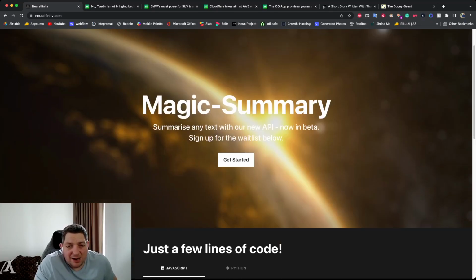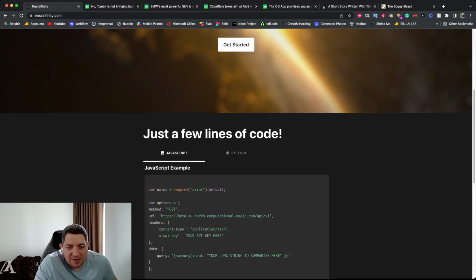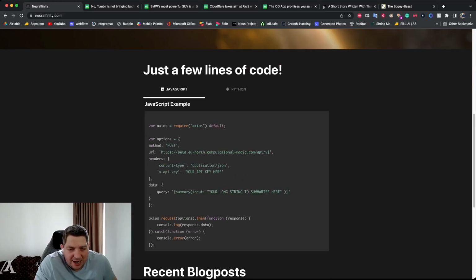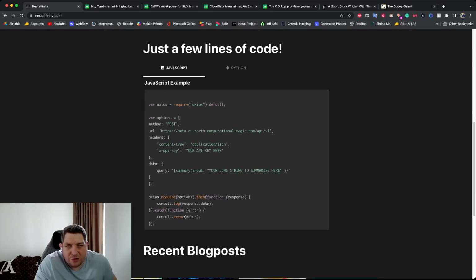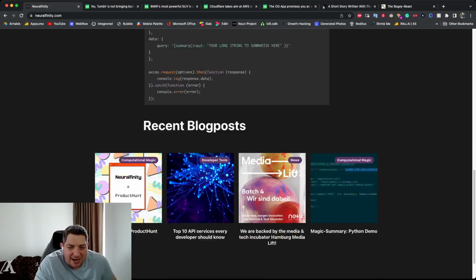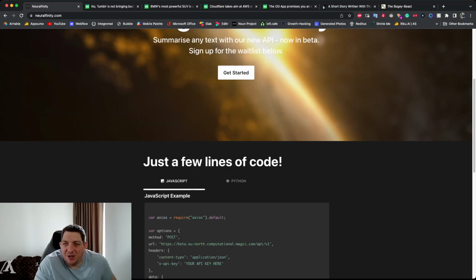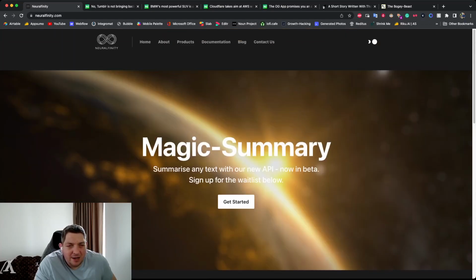What you can do is you can see how to use it. There's JavaScript, there's Python, and you can also run it through sort of curl requests via Postman, which is what I like to do, as I don't like to use all of these coding languages. I try and do it in a no-code sort of way. And there's some more information below here.